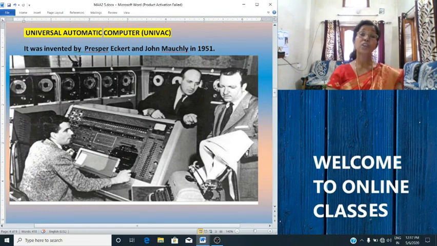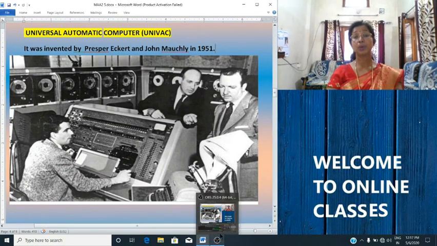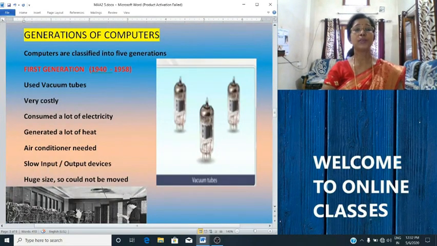So UNIVAC, the full form is Universal Automatic Computer. It was invented in the year 1951 by Presper Eckert and John Mauchly. It was a first generation computer. Okay. Now we will study about generations of computers.